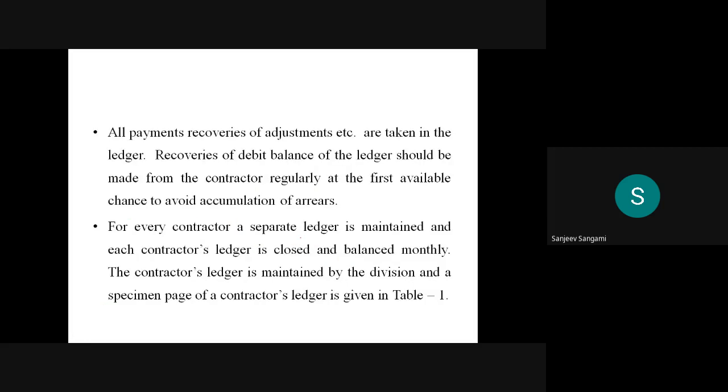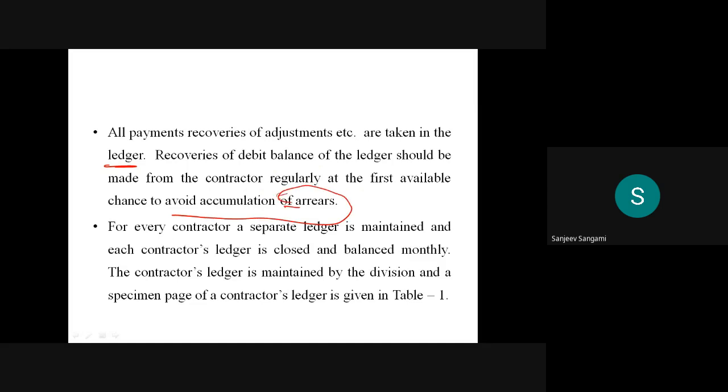All the payments, recoveries and adjustments are taken in the ledger, the recoveries that we have discussed. So that has to be entered. Recoveries of debit balance of the ledger should be made from the contractor regularly at the first available chance to avoid the accumulation of arrears.